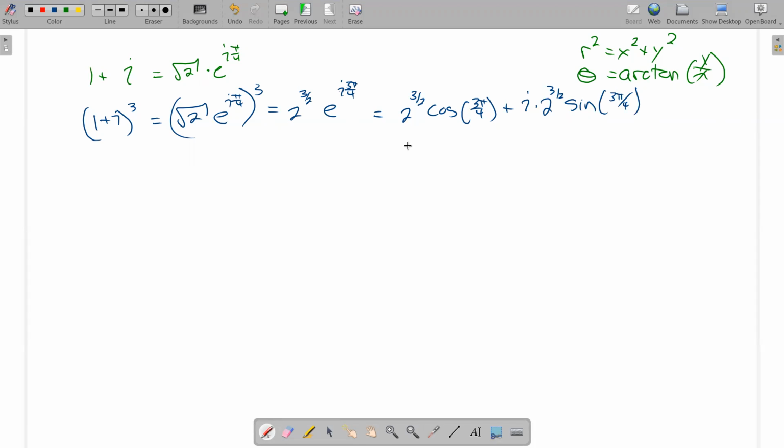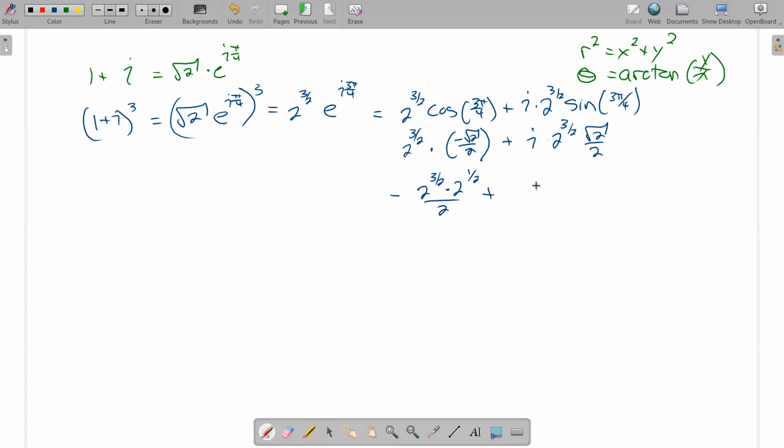So this is 2 to the 3/2 times negative square root of 2 over 2. And then I have i times 2 to the 3/2. Sine, that's positive square root of 2 over 2. And this is going to clean up a bit if I view this as 2 to the power 1/2. So out front, I'm going to have a negative, and then I have 2 to the 3/2 times 2 to the 1/2 over 2.